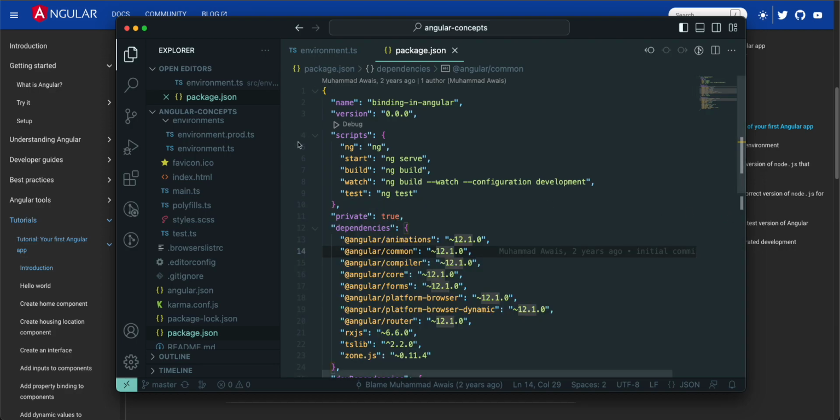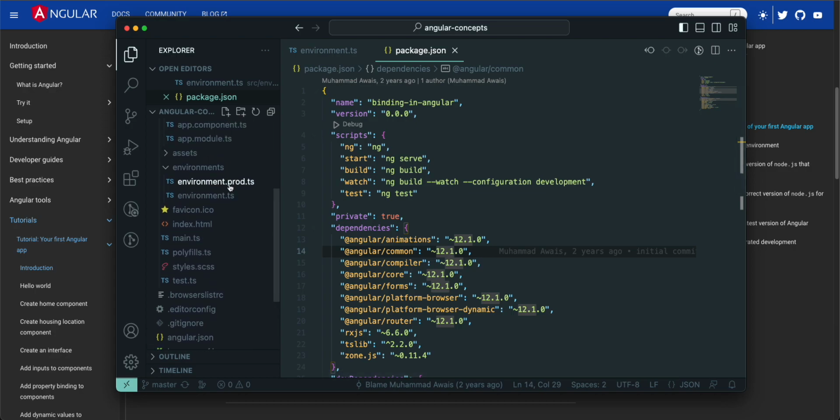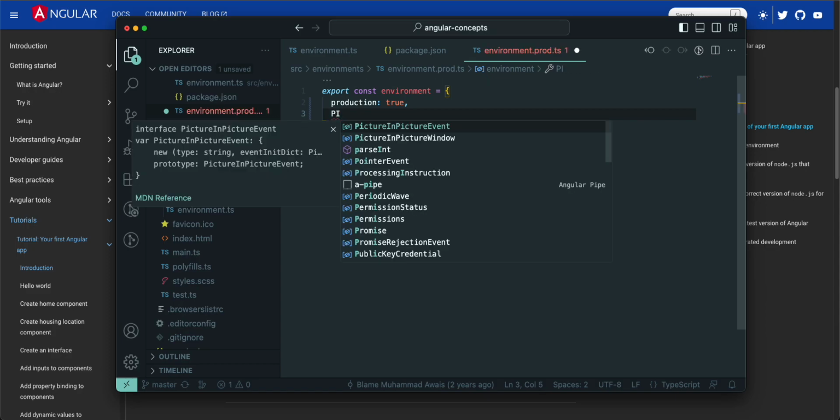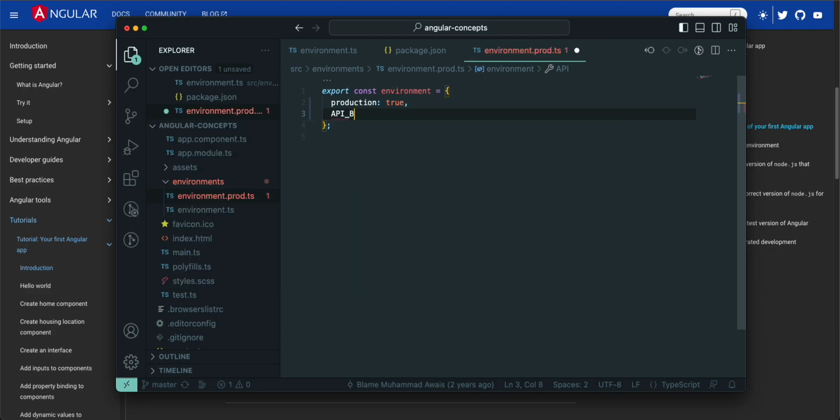So assuming that we have this environment.prod.ts, and a variable here, I can say API URL, whatever. Yeah, base URL. Right, I got it. So if I have a staging environment, I have to add that file here, and then I have to set production to false. Exactly. And then I have to run ng build with the staging configuration. Exactly. I got it. Perfect.